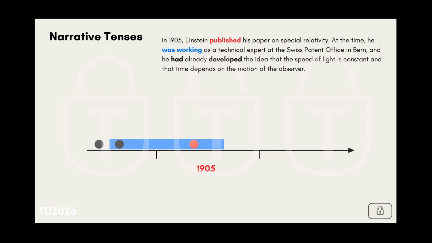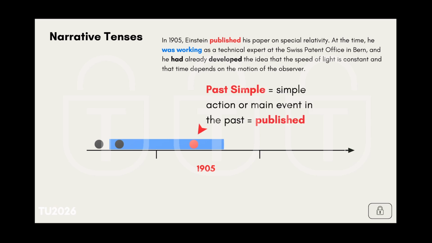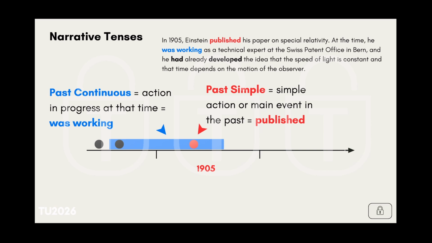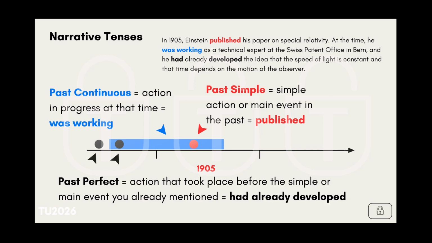So when you write about historical figures, remember three simple rules. Use the past simple for the main event in the past. Use the past continuous for background actions that were happening at that time. Use the past perfect for actions that happened before that time. If you organize events clearly on a timeline, choosing the correct tense becomes much easier. Just like Einstein organized space and time in physics, you can organize time in your writing. Review these rules and take time to practice.